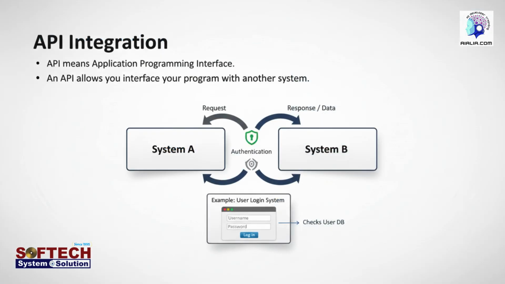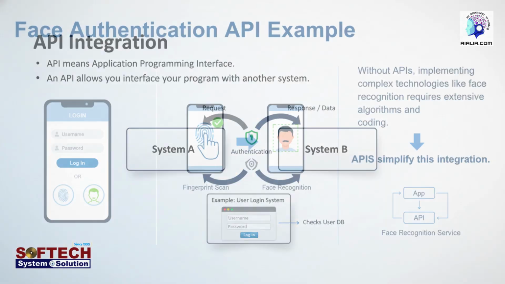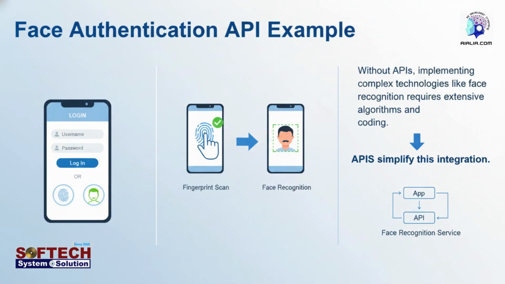API means Application Programming Interface. An API allows you to interface your program with another system. For example, suppose you create a login page. You write code for user ID and password authentication. But if you want to add fingerprint authentication or face recognition authentication, then without an API, you would need to write a lot of complex code. You must understand image processing, feature extraction, comparison algorithms, optimization techniques, and many other concepts. Writing all those algorithms requires high skill and a lot of time.